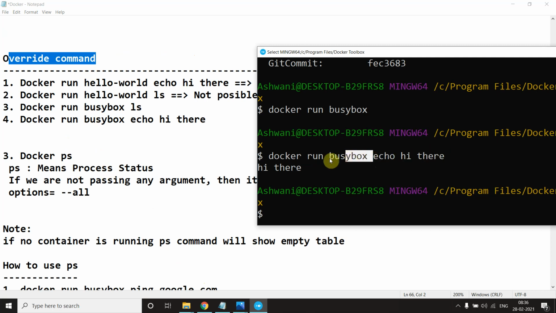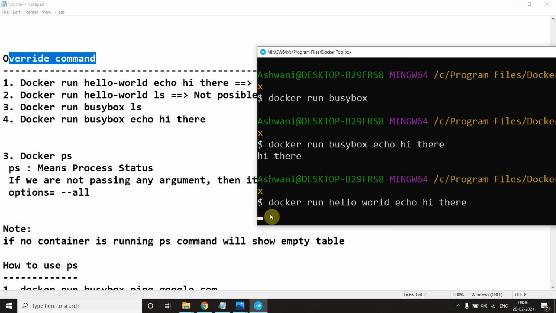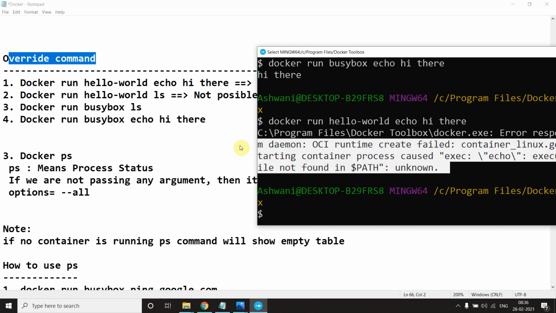Like here is a run busybox and you are just attaching something here, echo there. So nothing complicated here. And why does this command override not work with run hello world? I will let you know. If you say docker run hello world echo, it will definitely throw an error. See, it is giving an error.